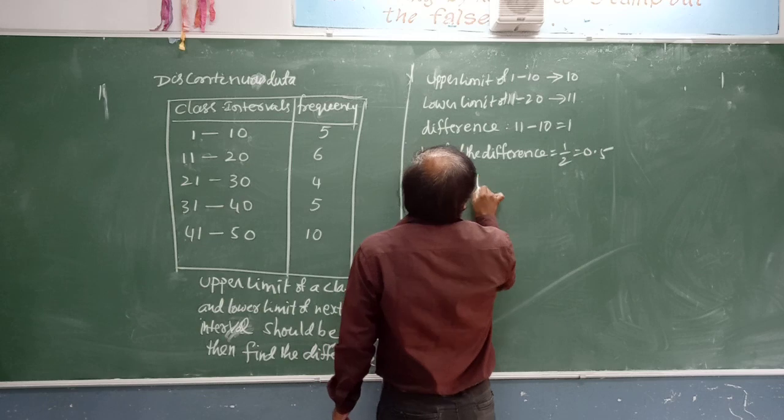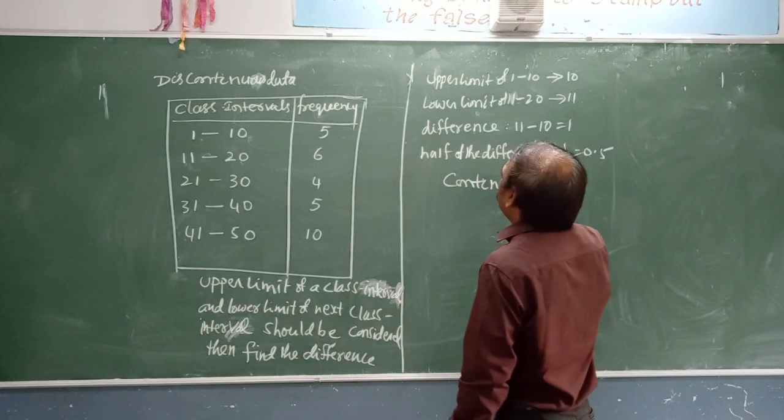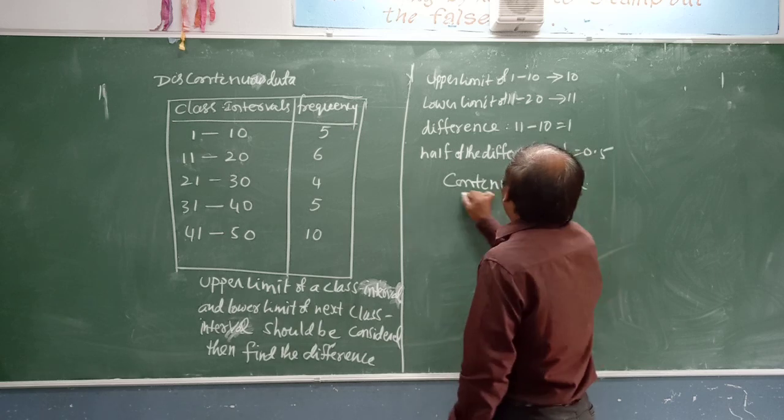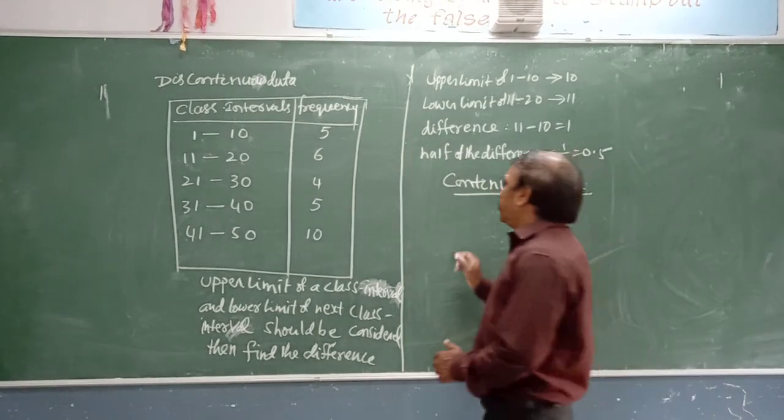Now, continuous data. See, the same information I am just converting into continuous data.